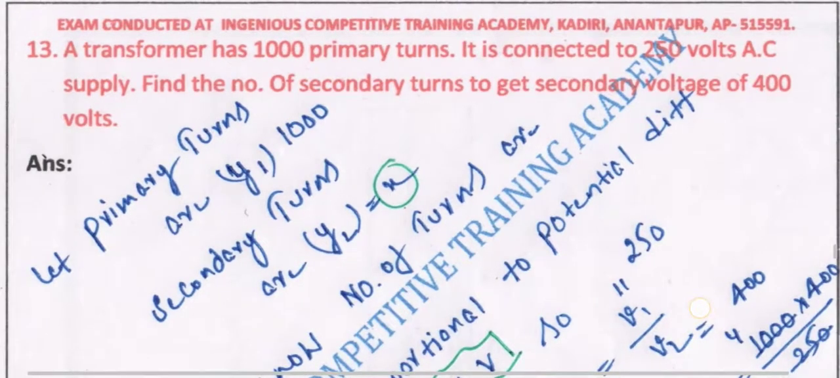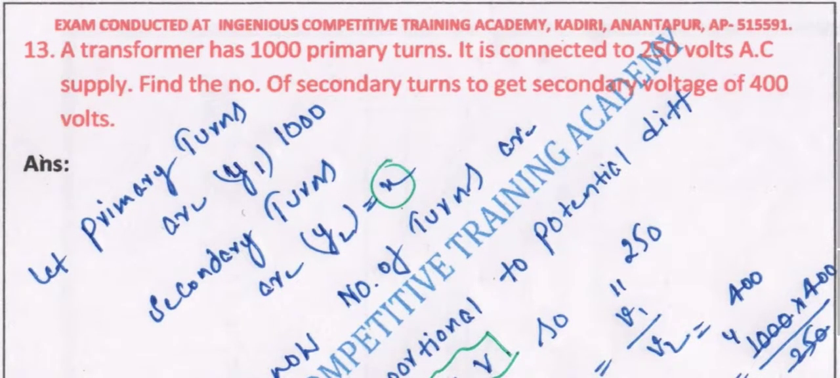Next we have a transformer that has 1000 primary turns. It is connected to a 250 volts alternating current supply. We know that the domestic supply we have is alternating current only. Find the number of secondary turns to get a secondary voltage of 400 volts. So we have to find the secondary turns. The primary turns we have, that is n1, is equal to 1000. The secondary turns we have to find out, n2 is equal to x.